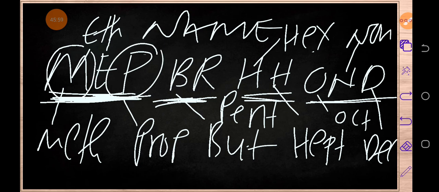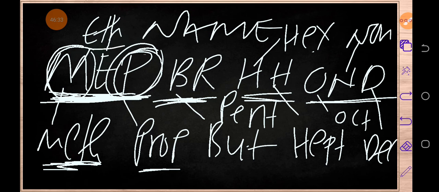Reason why? Because if you place this M, which is meth, right over here, you mean that the member which has meth in front has how many carbon atoms? Three, because prop means three carbon atoms. So this meth always has to be to the front. Then this F has to follow meth, and so on and so forth.